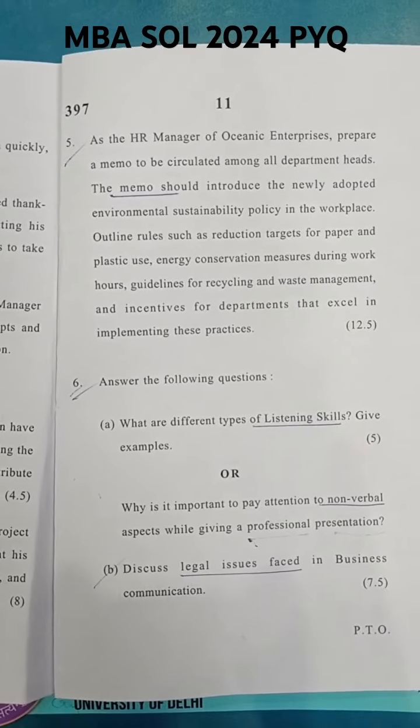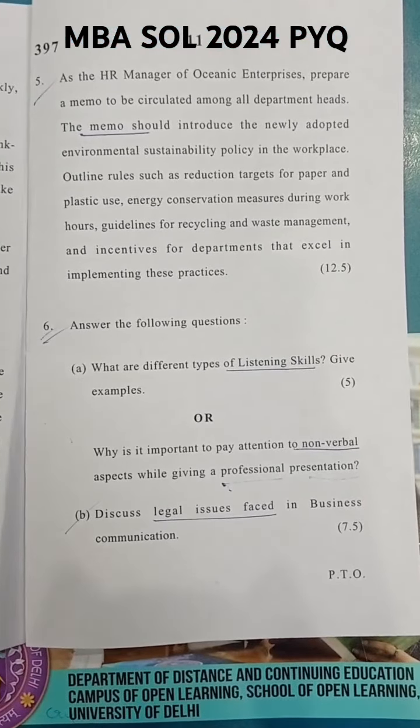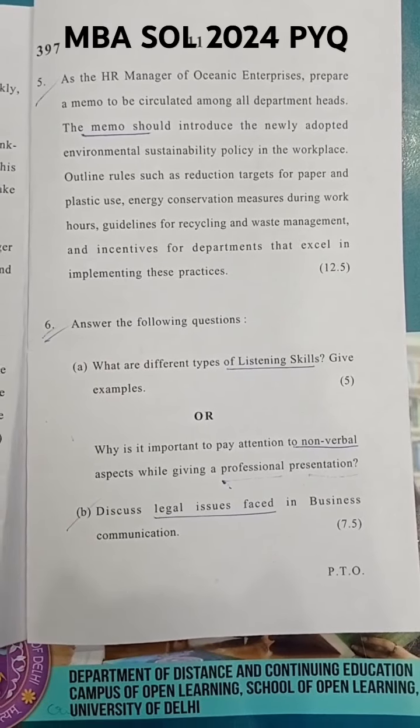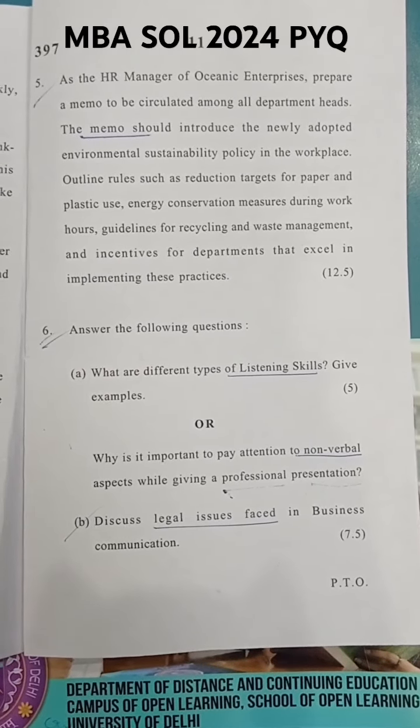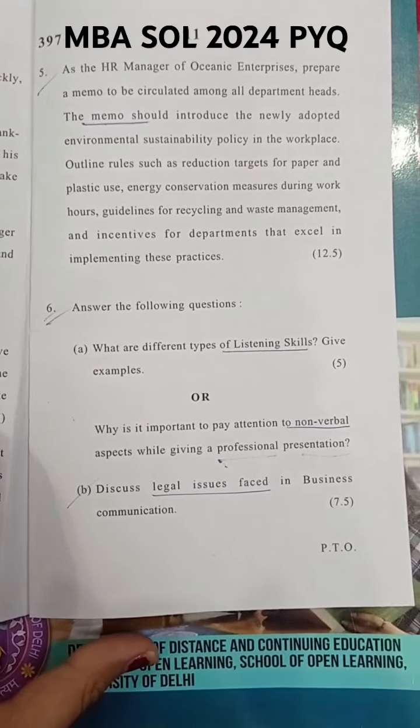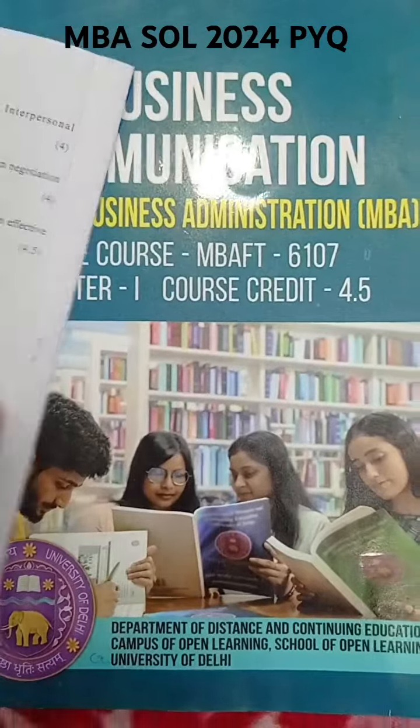In the sixth question, you have to write the different types of listening skills. You can also attempt the non-verbal aspects while giving a professional presentation. You can also attempt this question from the A part. You can attempt any one question, and discuss the legal issues faced in business communication. You have to answer B part and A part both.